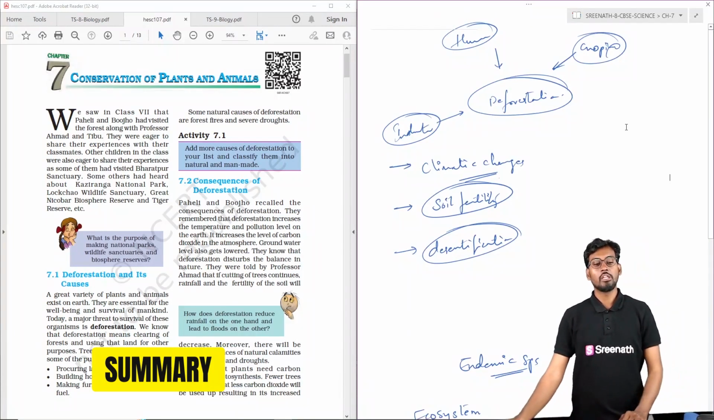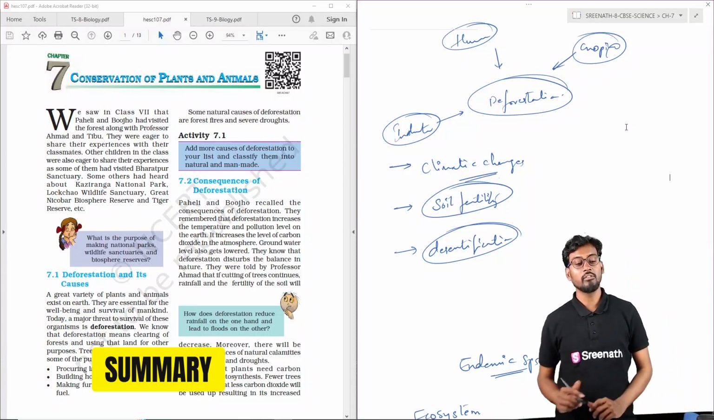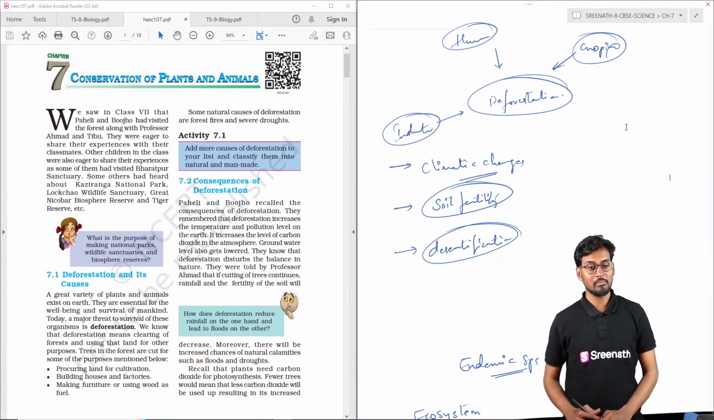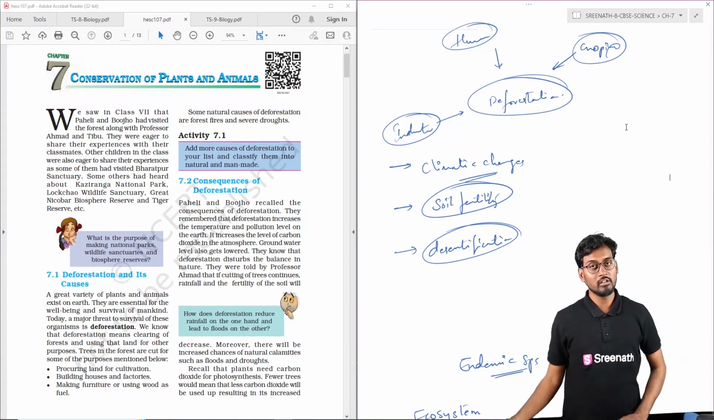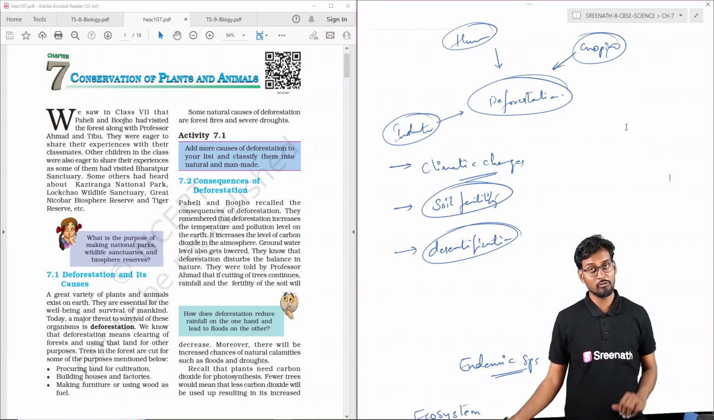So coming to the summarization of the 7th chapter of CBSE 8th class science, here we can see the conservation of plants and animals. We are going to discuss deforestation in the first topic, that is the removal of the forest cover from the surface of the earth. That is, the plantation has been removed from the forest, the complete clearance of the forest.